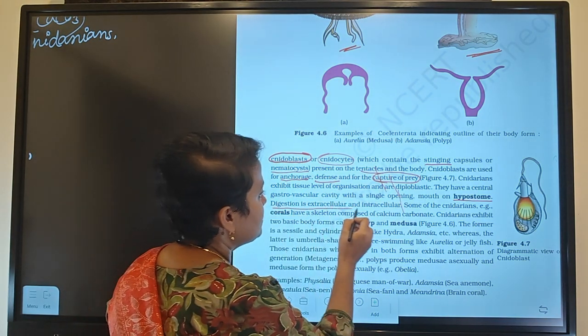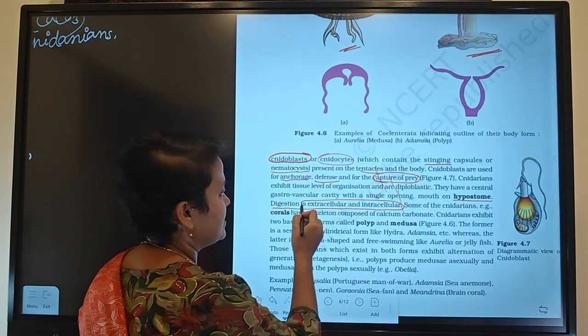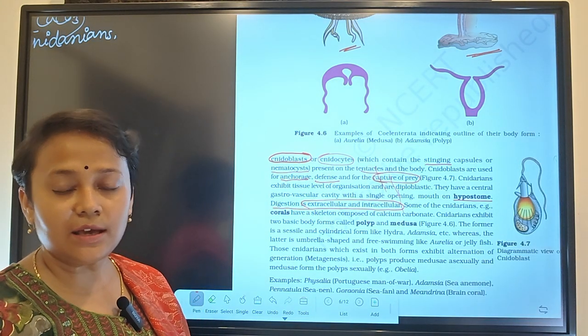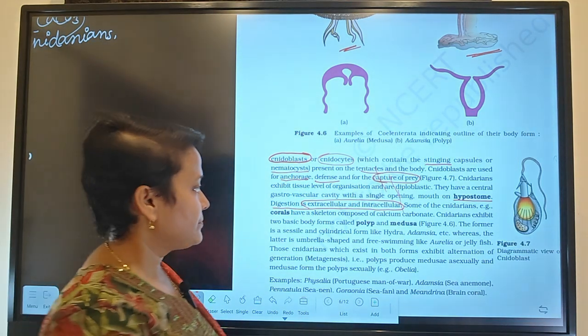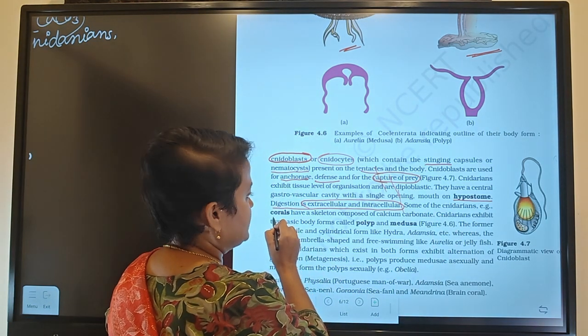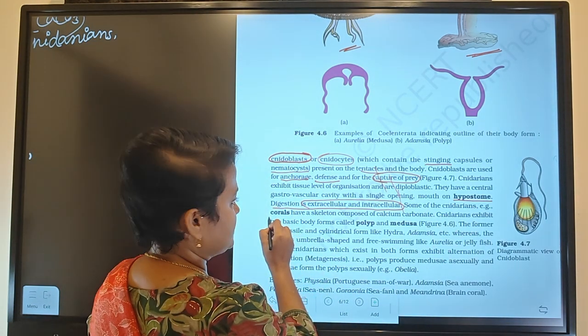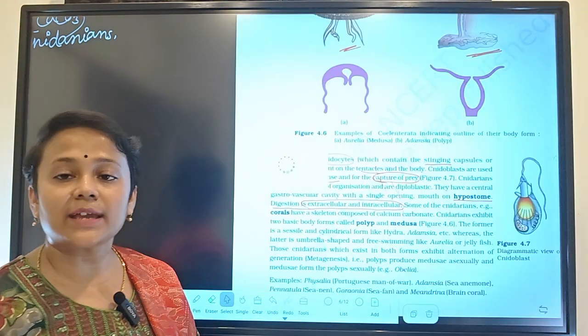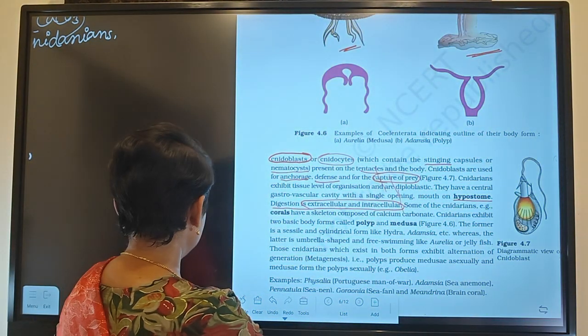Digestion is extracellular and intracellular. It will happen in the gastrovascular cavity as well as in the cell. Some of the cnidarians, for example corals, have a skeleton composed of calcium carbonate.